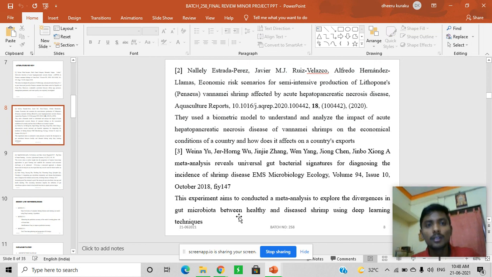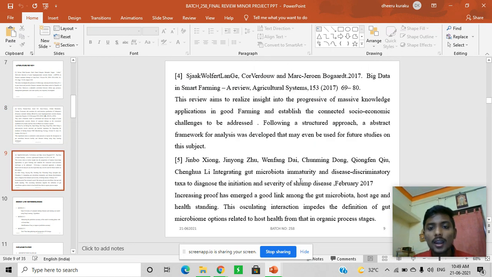So the second paper concentrates on only one particular disease, and the third one is about microbiology. The disease is analyzed at the microbiology level, looking at how the disease appears in each and every country, and which country is affected by what kind of disease. The remaining papers are similar: socio-economic challenges and how to address them, and what approaches should be followed in further studies to implement these techniques.